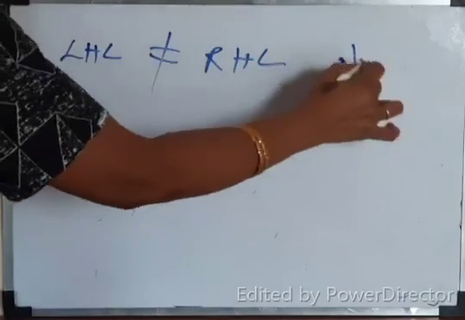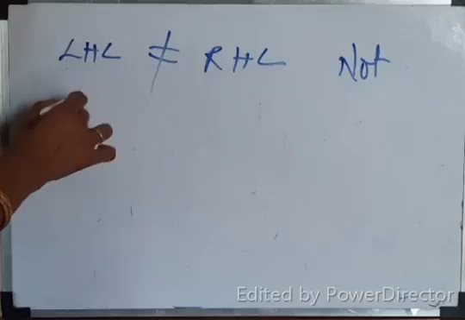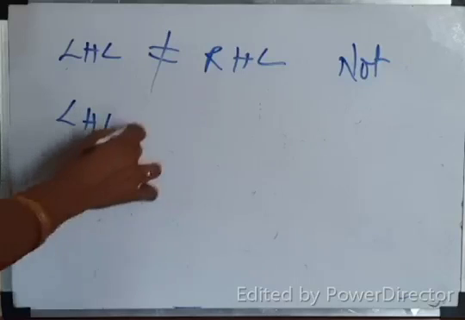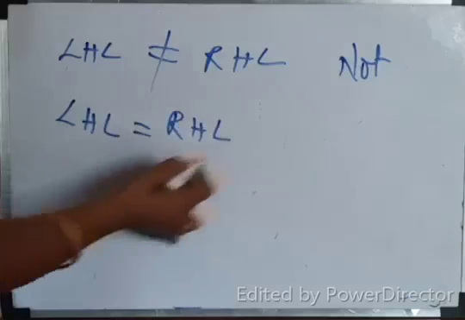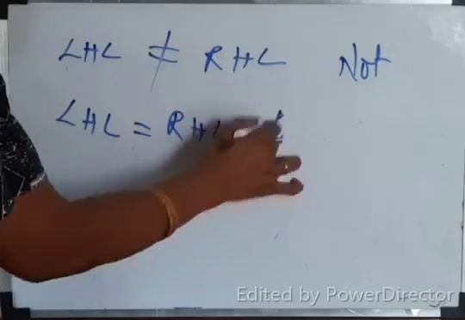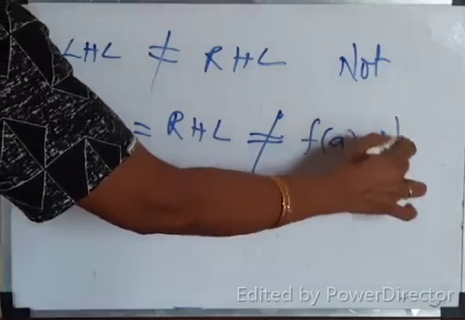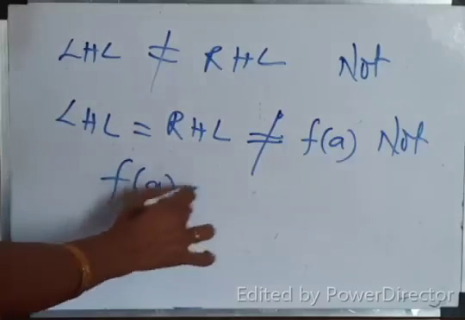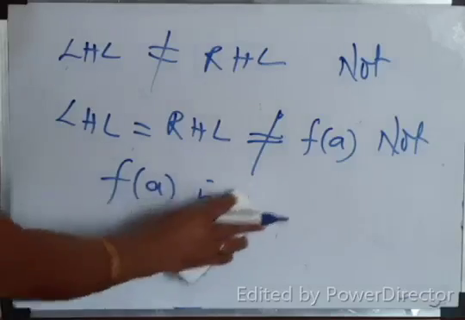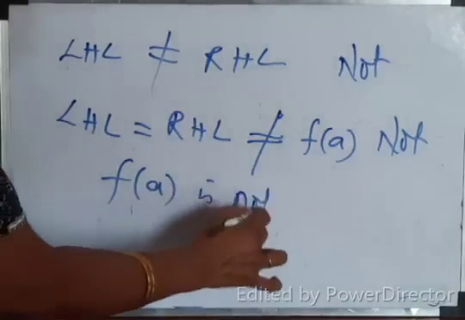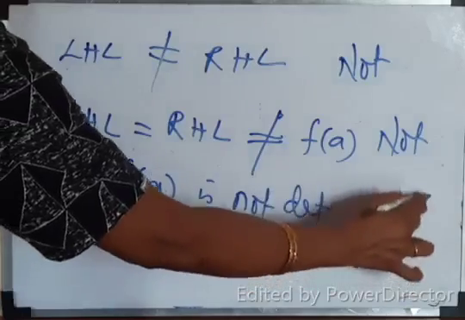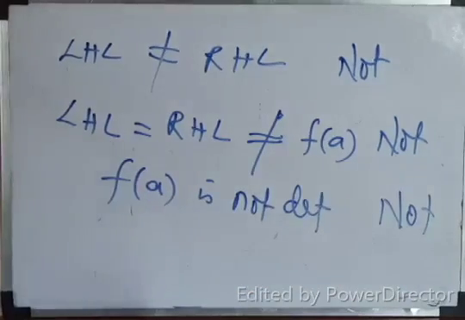Suppose LHL not equal to RHL. Not continuous. It's not continuous. LHL equal to RHL, but it's not equal to f of a. Again, not continuous. F of a is not defined. Not continuous. Do you understand? Any one is wrong, wrong. Do you understand, children? Yes.